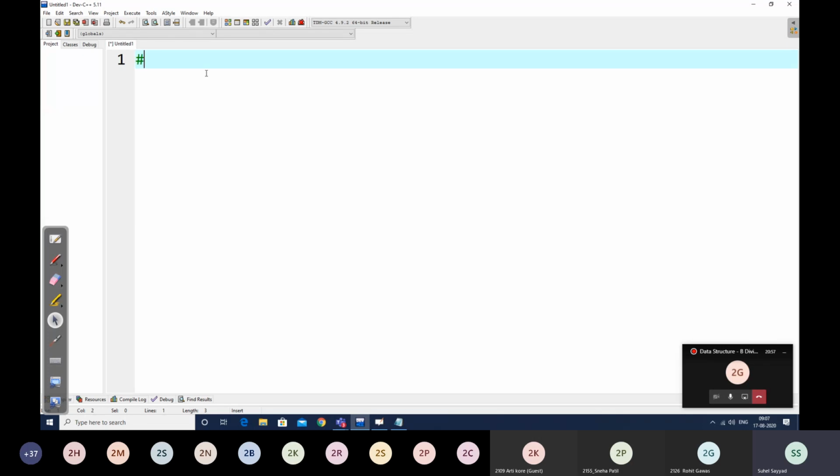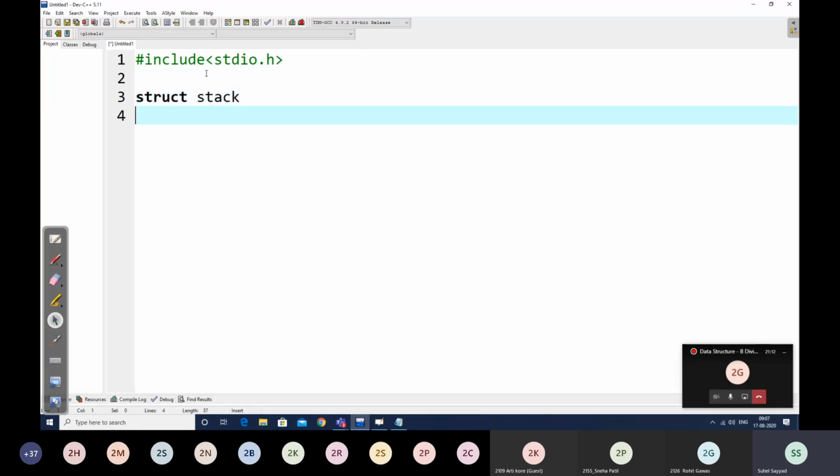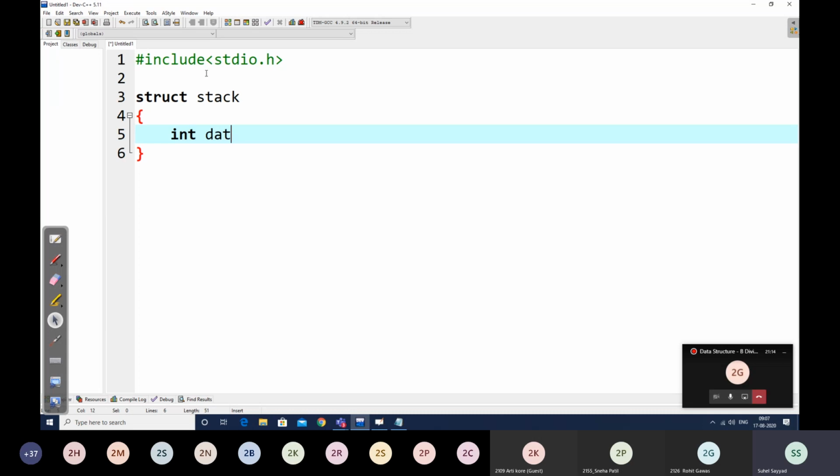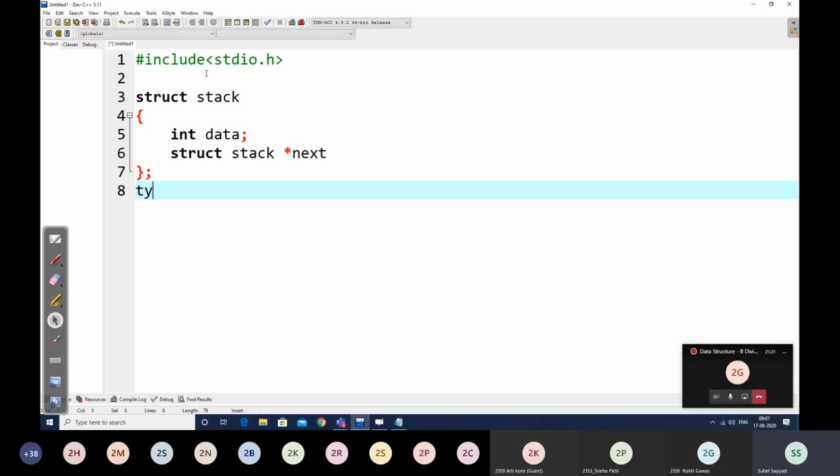Now, while doing so we are going to make use of the relevant keywords from our linked list program and replace them with stack program keywords. How do I declare that? I declare struct stack, and inside it an int data and a struct stack pointer to the next node, and we typedef this struct stack to a capital Stack.